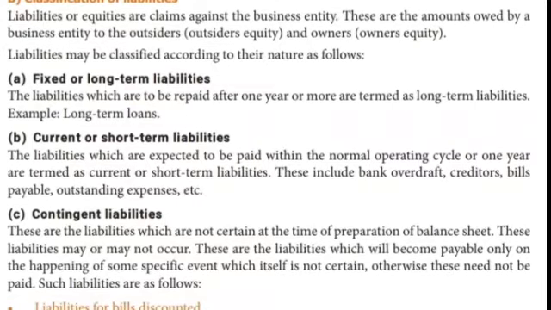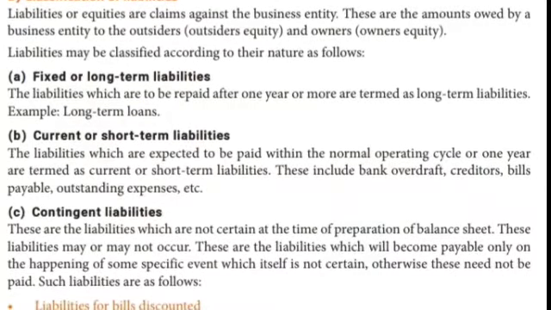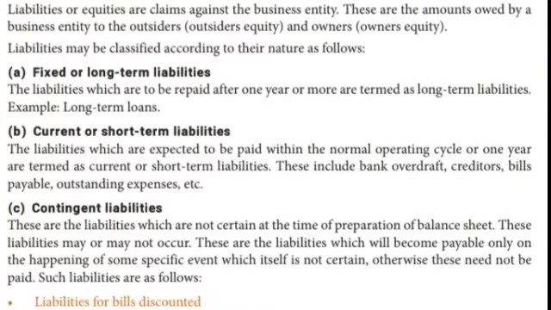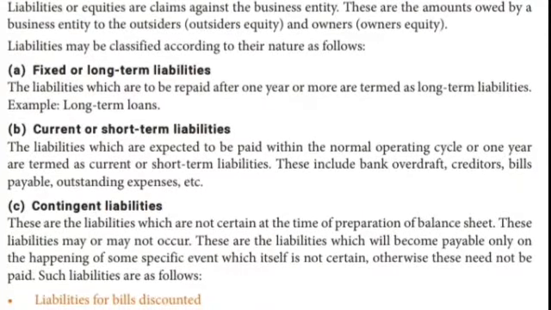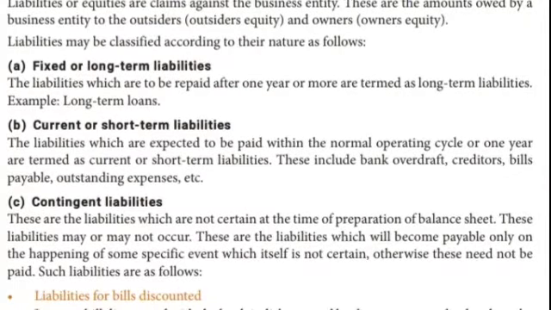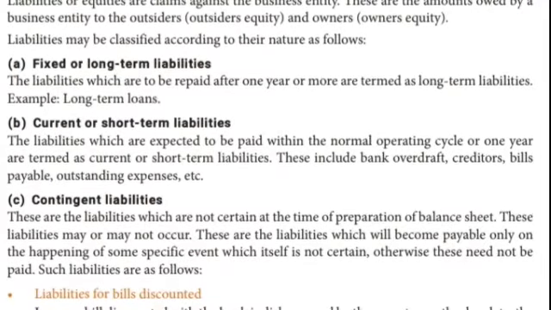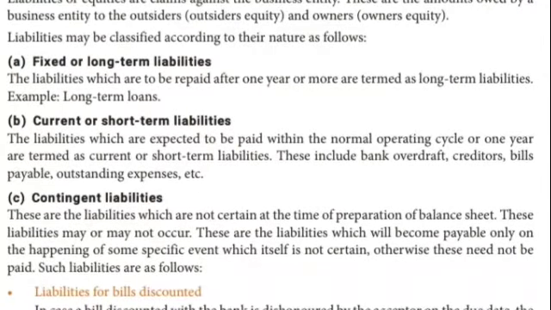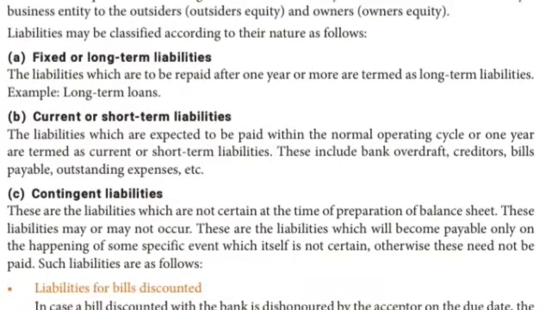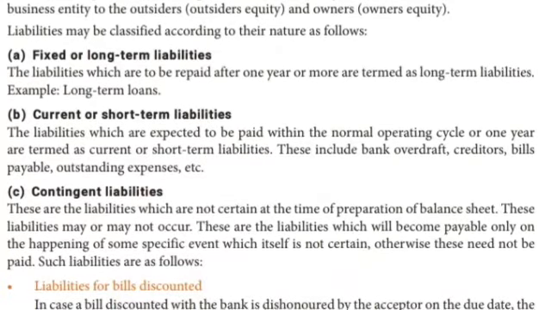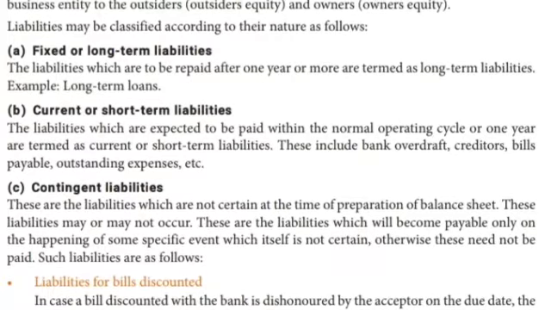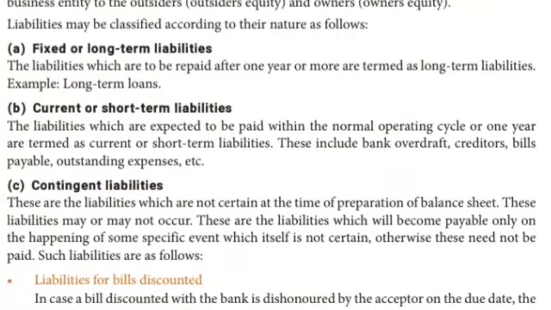Fixed or long-term liabilities: the liabilities which are to be repaid after one year or more are termed as long-term liabilities, such as long-term loans. Current or short-term liabilities are those which are expected to be paid within a normal operating cycle or one year. These include bank overdraft, creditors, bills payable, and outstanding expenses.